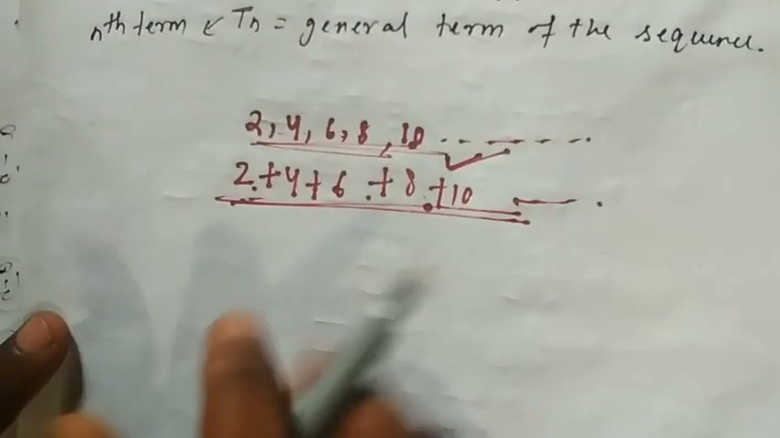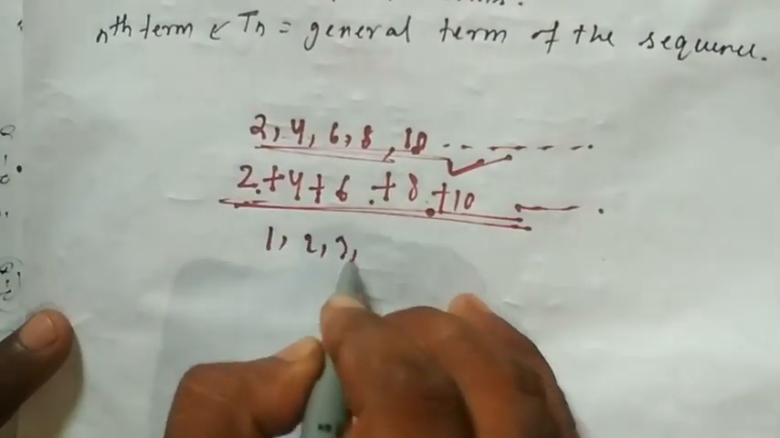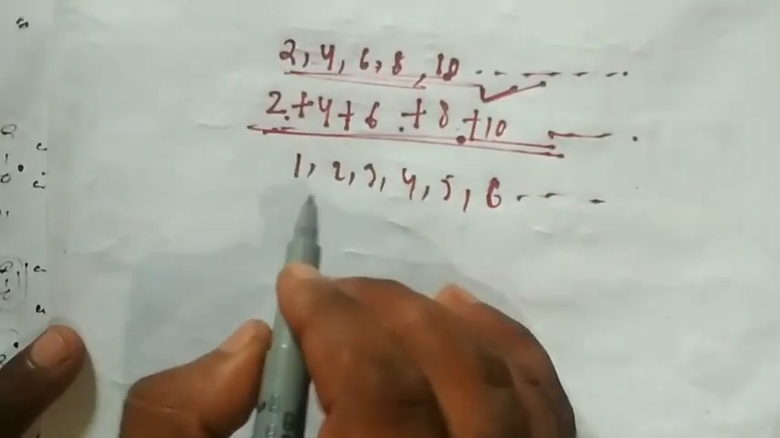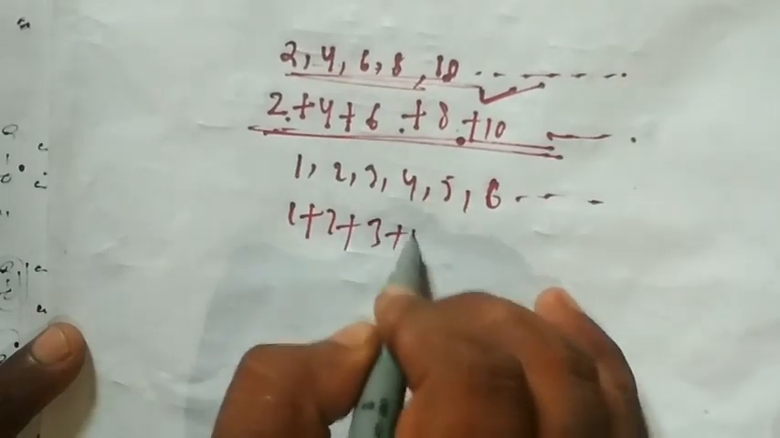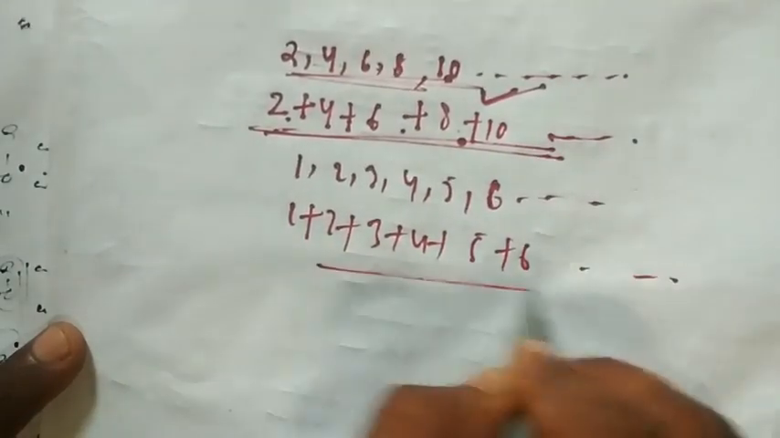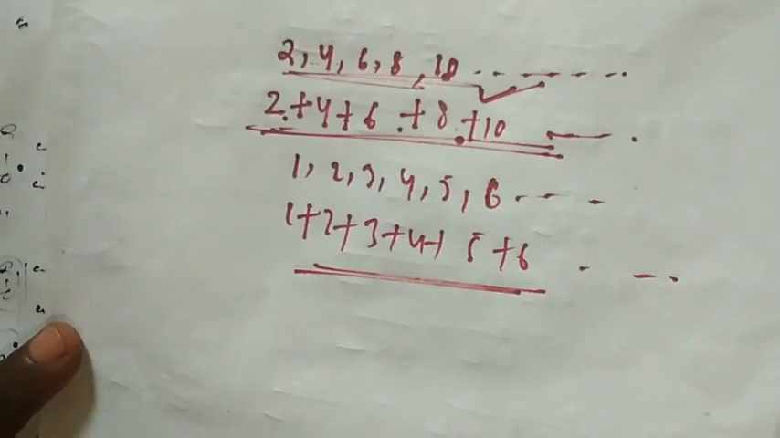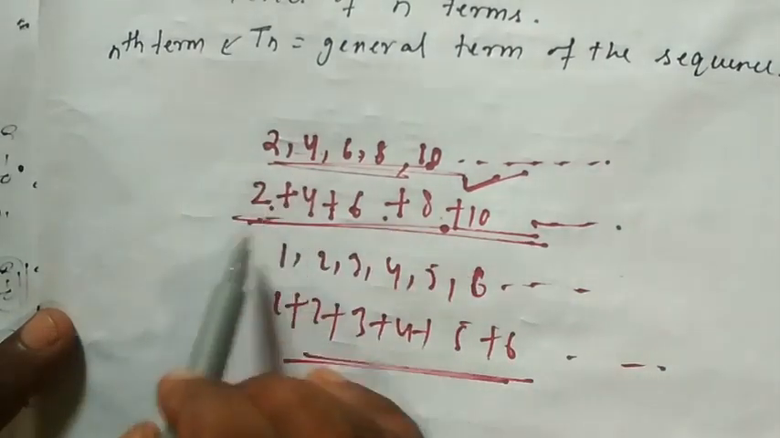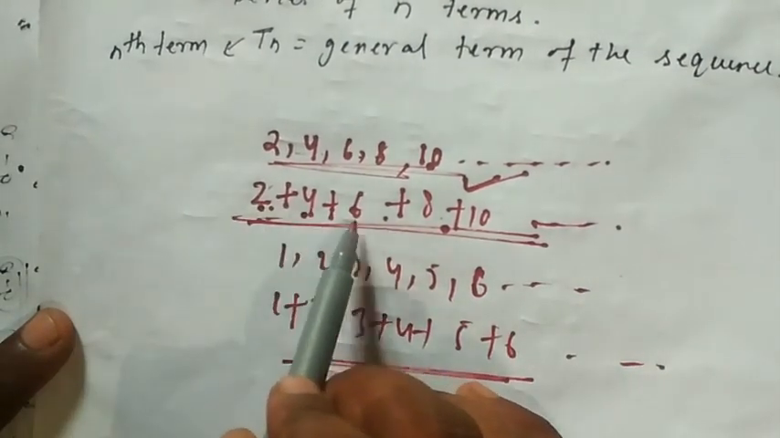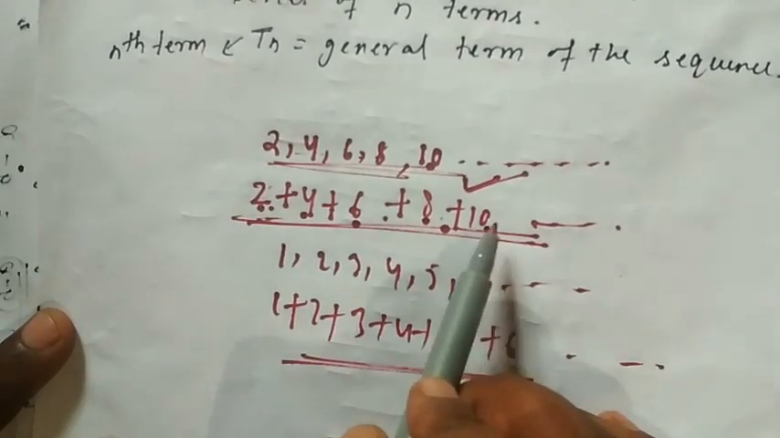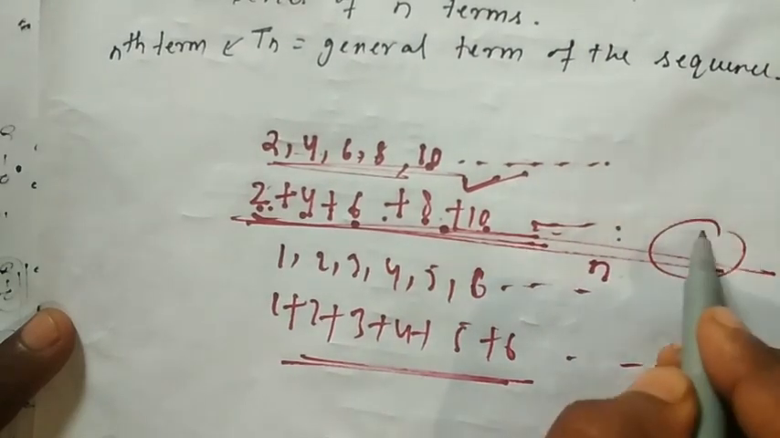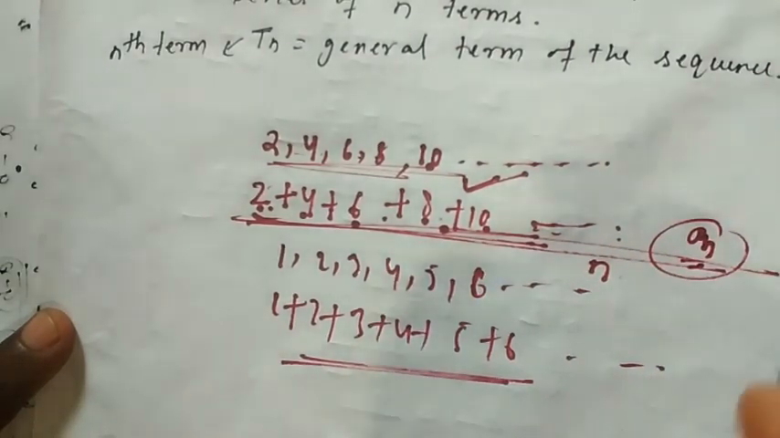I'll take another example. Suppose another sequence 1, 2, 3, 4, 5, 6. This is an example of a sequence. If we write in this form, 1 plus 2 plus 3 plus 4 plus 5 plus 6, then it will become a series. Understanding? And remember, in the series, I already said this is the first term, second term, third term, fourth term, fifth term, like that. If there are n number of terms, then the last term will be an.